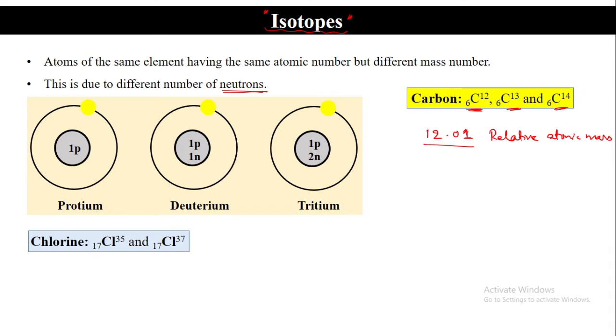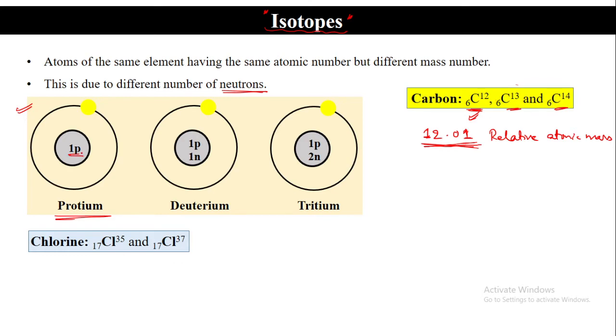Okay, so here let us see one by one. The first example here. What is this element? Hydrogen. Because how many protons are there? Only one proton, one electron.